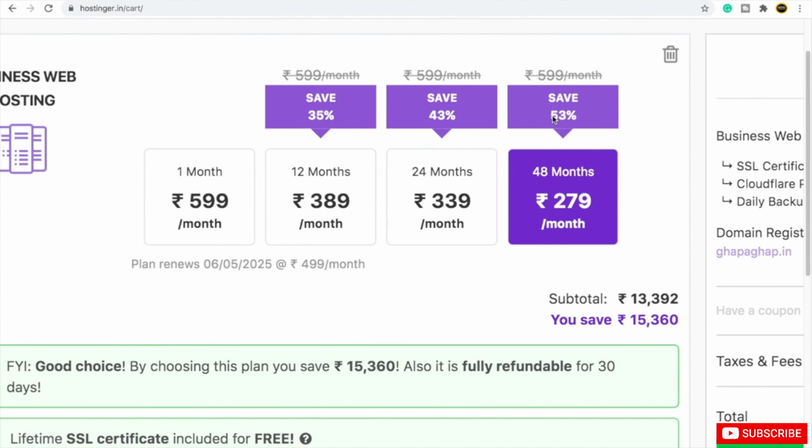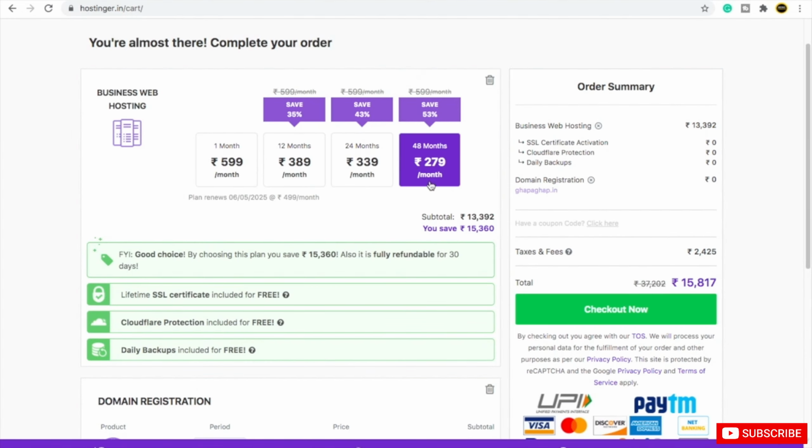That is a huge amount. You can go with 24 months or 12 months, but I will recommend you go with at least 12 months. Don't go with 1 month, it will be very expensive for you. Try to go with 48 months. So this is the 48 month plan.